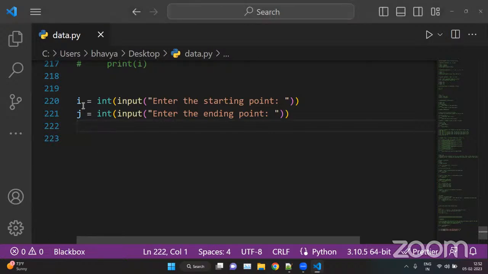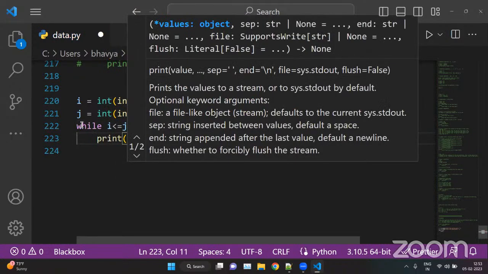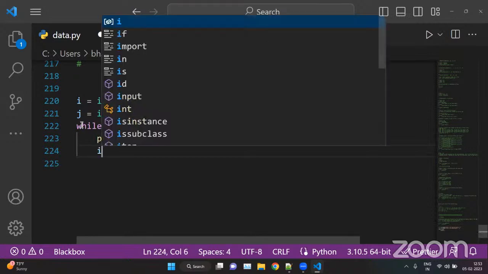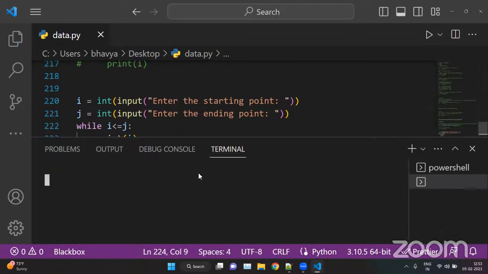So now we can start. We have i and we have j. So we can put while i is less than or equal to j, that is our ending point, and we can print the value of i here. And we can increment, so incrementing the value is important, i plus equal 1. Now here we can run this using the terminal.